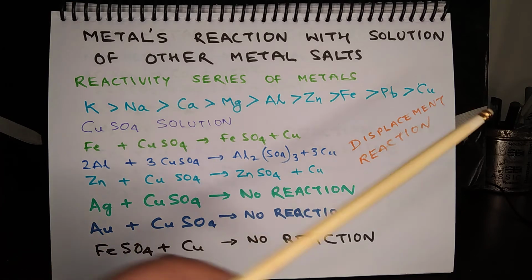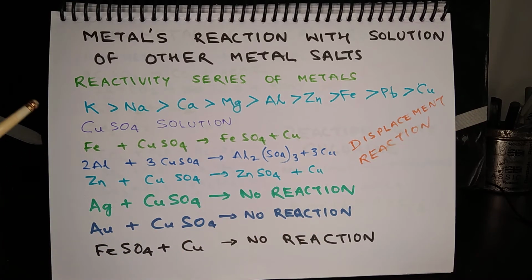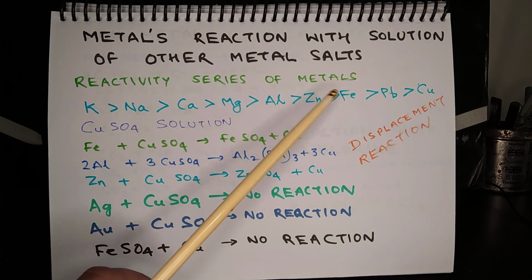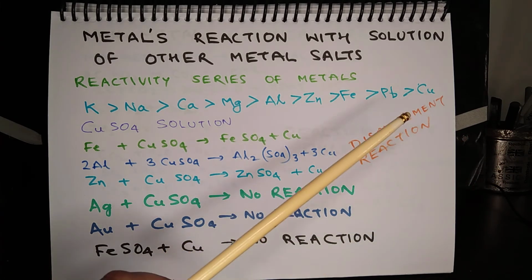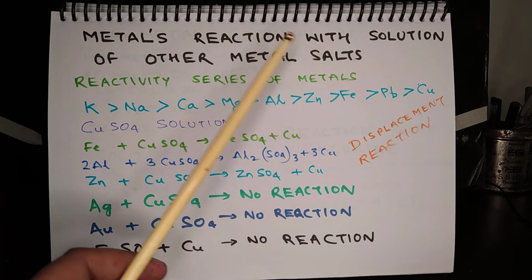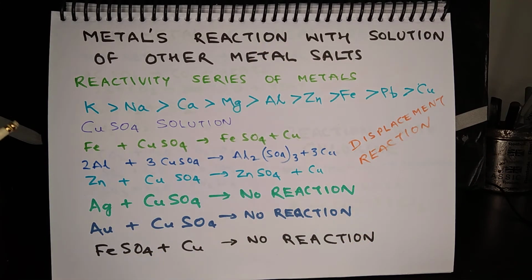So this is the reactivity series, which shows that potassium is the most reactive metal, followed by sodium, calcium, magnesium, aluminium, zinc, iron, lead and copper, and these are followed by silver and gold, which are inert metals. So let us see what happens with copper sulfate solution.